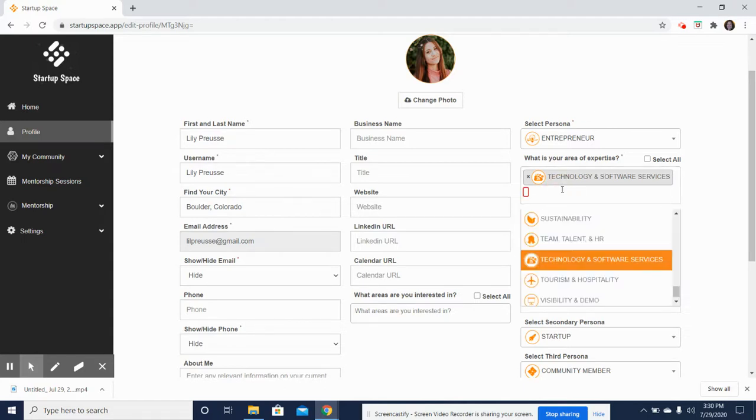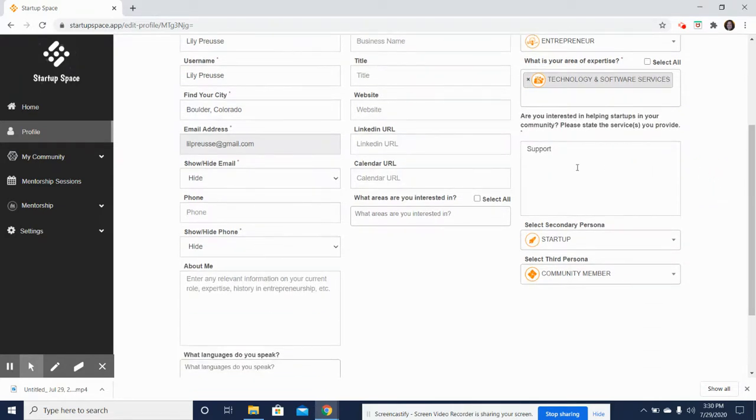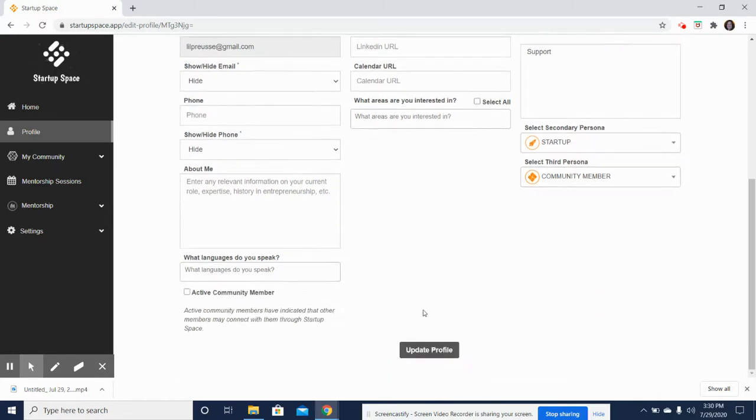Please feel free to add to or change your areas of expertise. You can also select any areas that you would be interested in helping with in the startup community if they are not currently listed in the expertise. You can also select a secondary and a tertiary persona, which will help power your homepage.